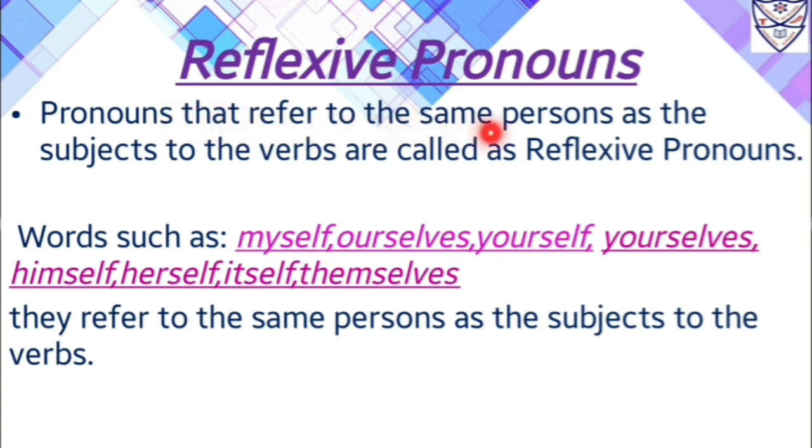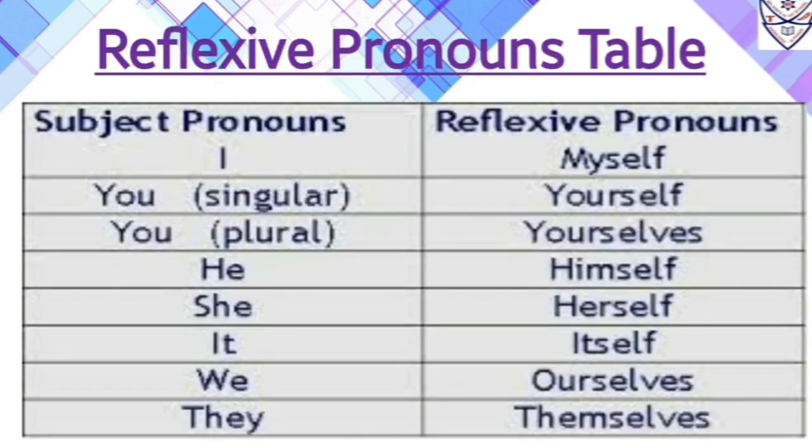Pronouns that refer to the same persons as the subjects to the verbs are called reflexive pronouns. Words such as myself, ourselves, yourself, yourselves, himself, herself, itself and themselves, all these words refer to the same persons as the subjects to the verbs. Therefore, they are known as reflexive pronouns. Now let us start with this reflexive pronouns table.